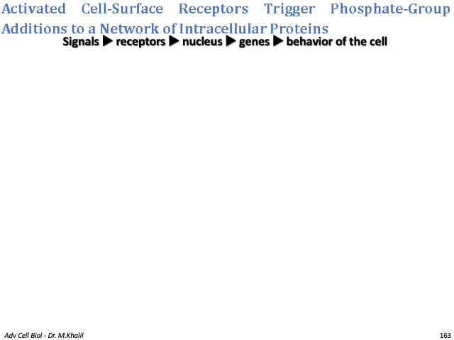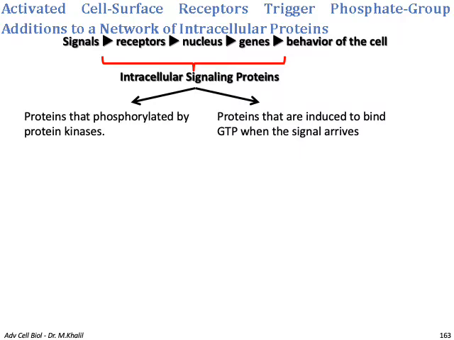Activated cell surface receptors trigger phosphate group addition to a network of intracellular proteins. So the signal binds to the receptor, and this leads to the signal reaching the nucleus, which leads to activation of genes that change the behavior of the cell. These intracellular signaling proteins include proteins that are phosphorylated by a protein kinase and proteins that are induced to bind GTP when the signal arrives. So there are two modes of conveying the signal through these proteins until reaching the nucleus. The first is by phosphorylation by a protein kinase. The second involves GTP.